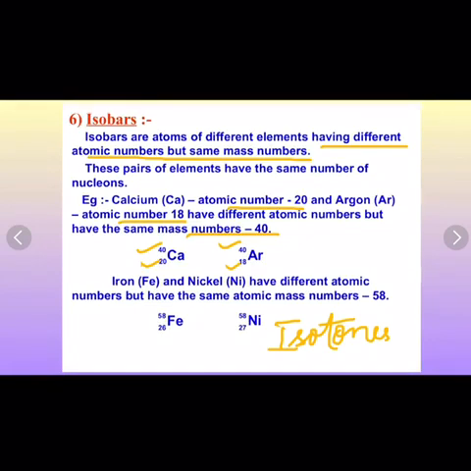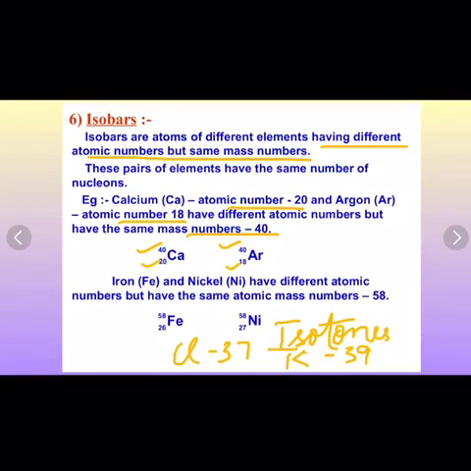The example for isotones is chlorine, which has mass number 37, and potassium, K. These make a pair of isotones.